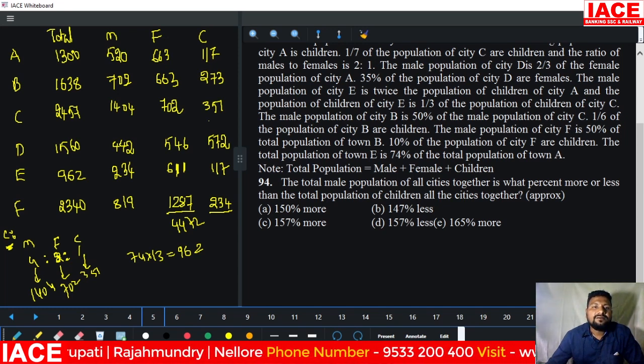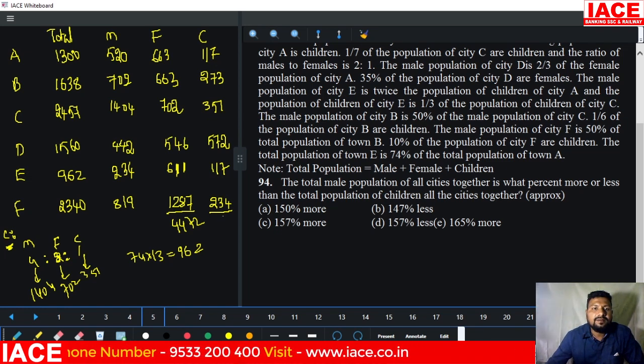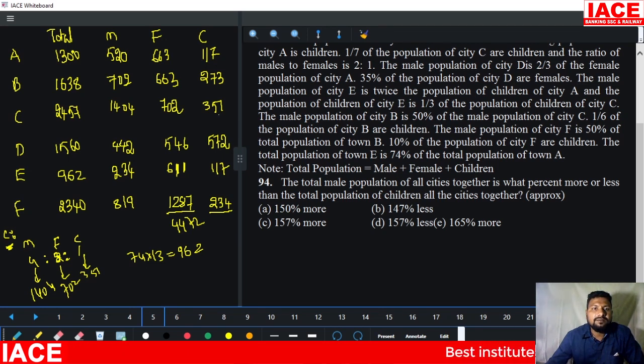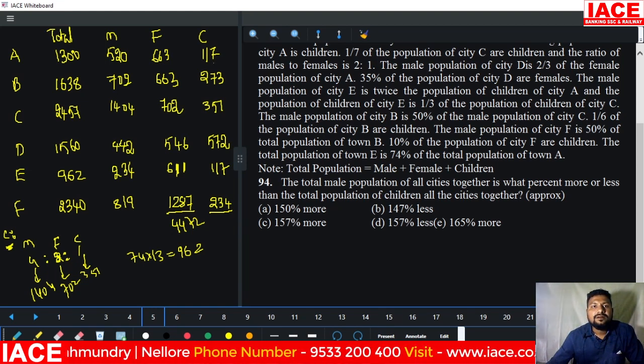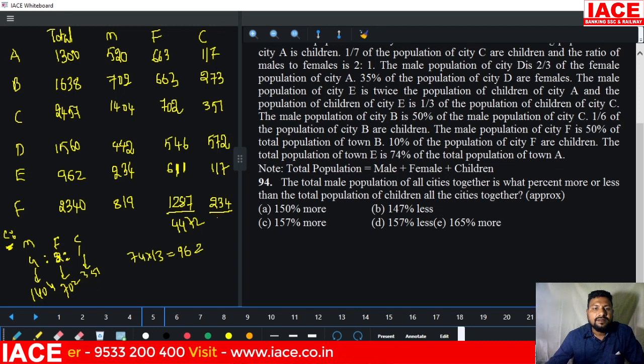It is 1500, 1500 plus extra values. 34 plus 17, it is 51, 51 plus 72, 123, 123 plus 51, 174. 174 plus 3, 177, 177 plus 70, 247, 247 plus 17. Adding all the values, we get 1664.